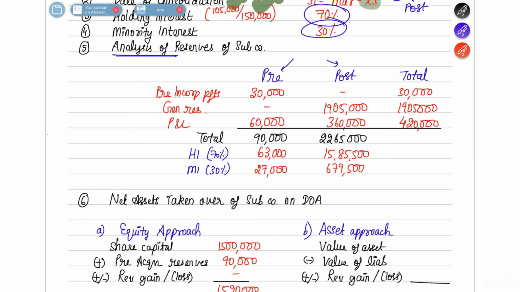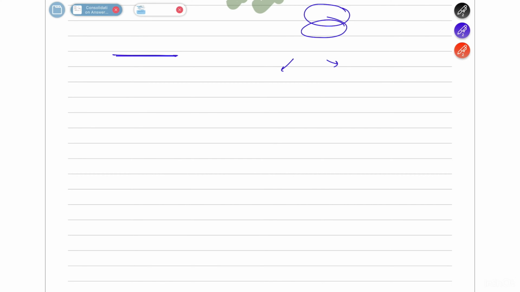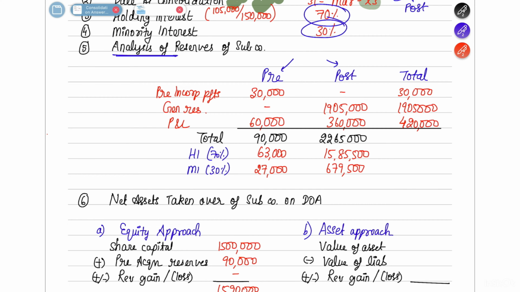So in the question, they tell you that there is 30,000 worth of pre-incorporation profits, and P&L on the date of acquisition was 60,000. So first let's write that down. In the question, they told you that pre-incorporation profit was 30,000 and P&L was 60,000. This was a pre-period thing.